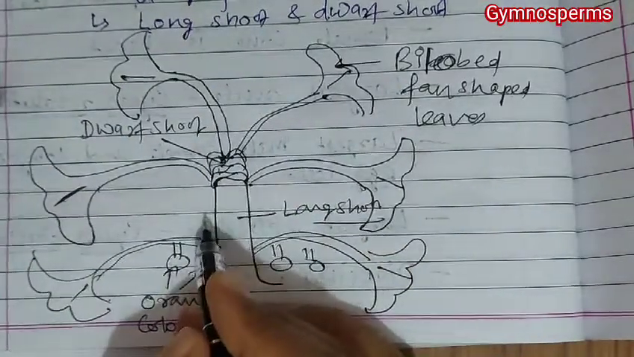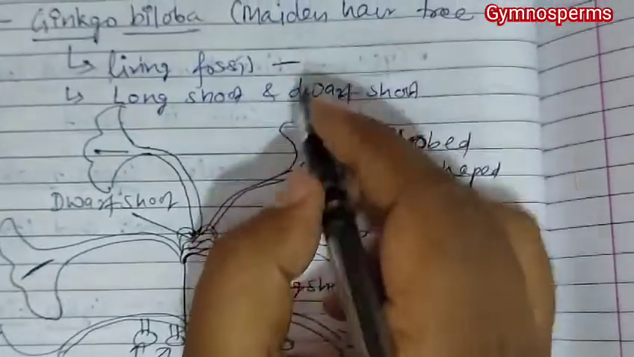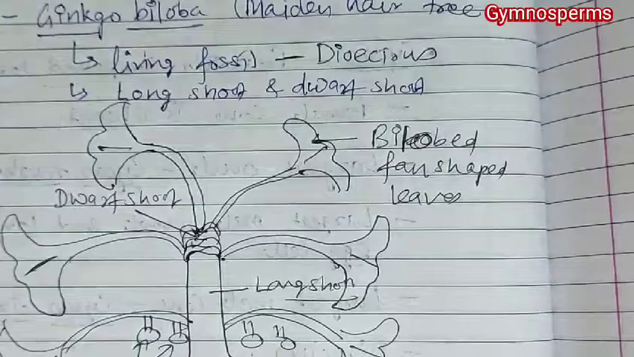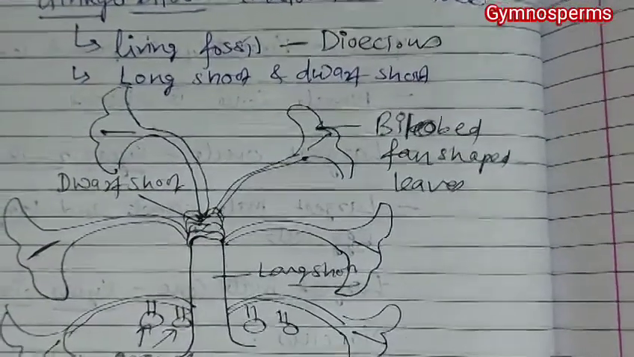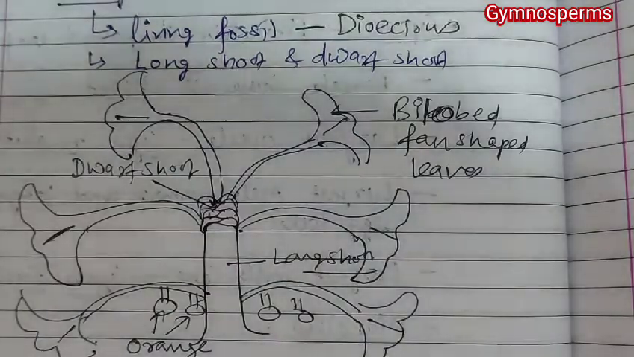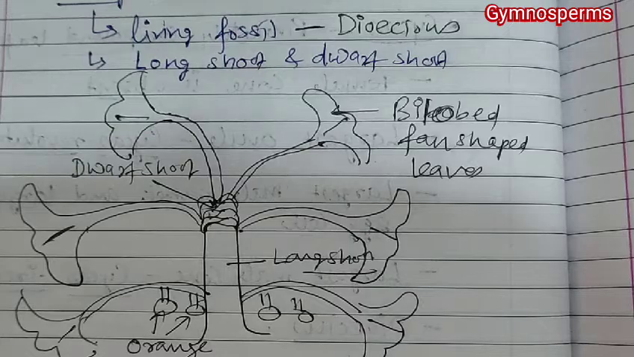This Ginkgo biloba is a dioecious organism. Remember, it is a dioecious organism. So these are some of the characteristics of the fan-shaped leaf-bearing plant, that is Ginkgo biloba, which is a living fossil.